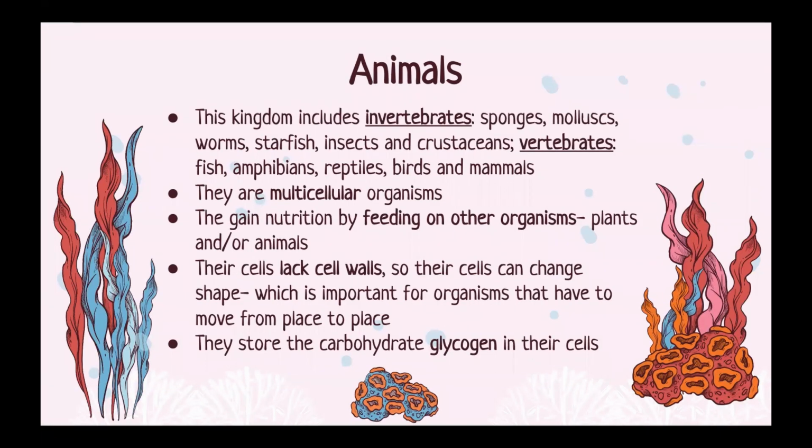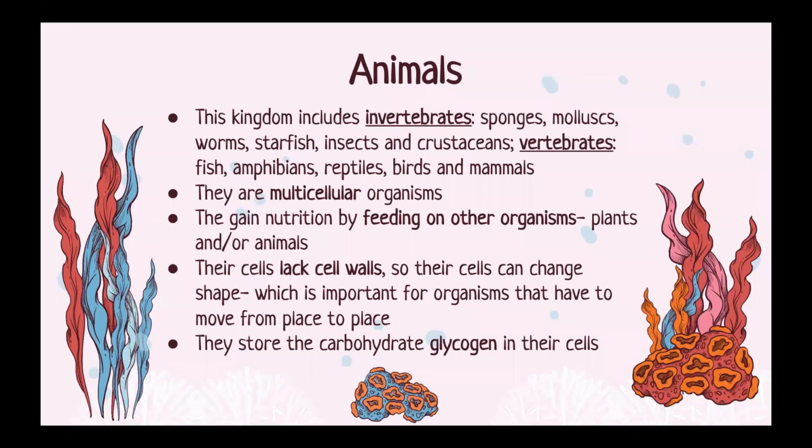Animals. The animal kingdom includes invertebrates and vertebrates. Vertebrates are animals that have a vertebral column or a backbone. Invertebrates don't have a backbone. Invertebrates would include sponges, mollusks, worms, starfish, insects, and crustaceans. Vertebrates would include fish, amphibians, reptiles, birds, and mammals.